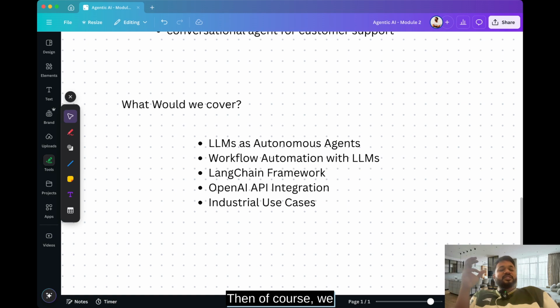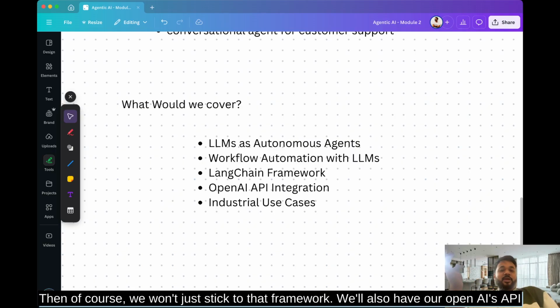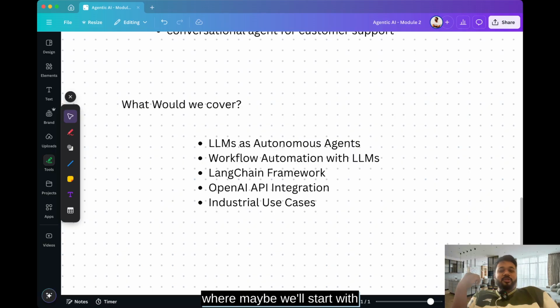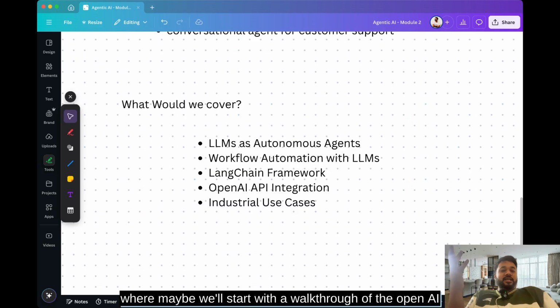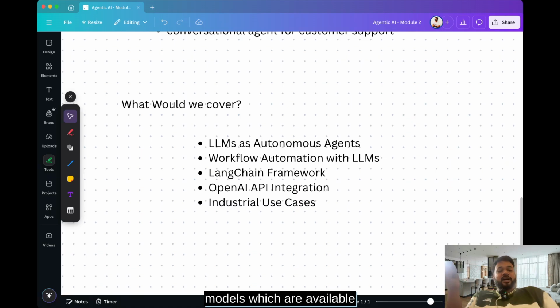Then of course we won't just stick to that framework. We'll also have OpenAI's API integration, where maybe we'll start with a walkthrough of the OpenAI API, and then we'll try to access the models which are available via these APIs.